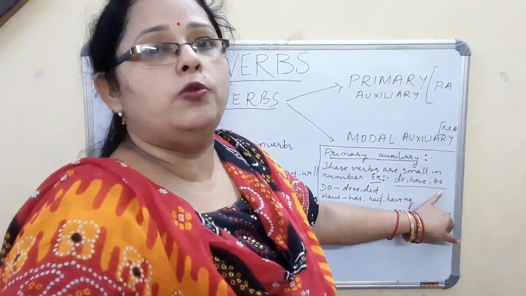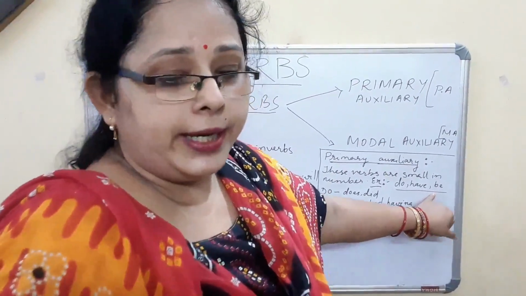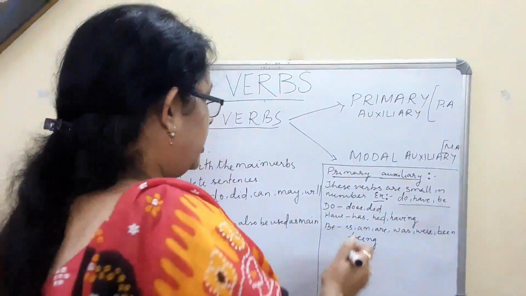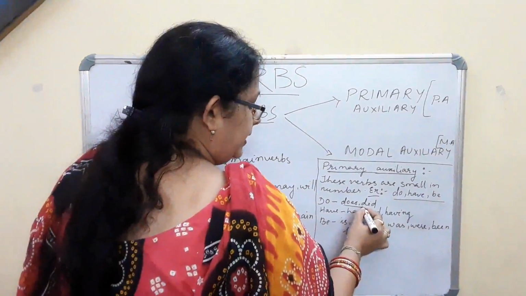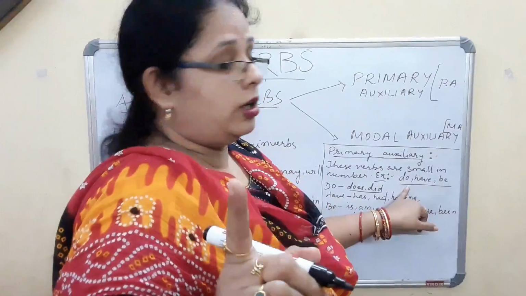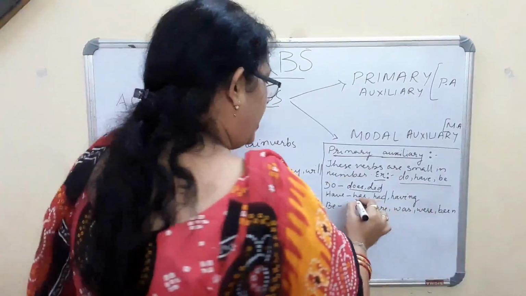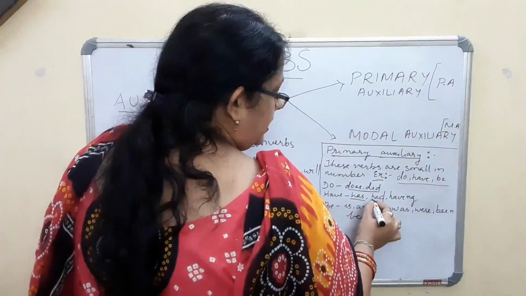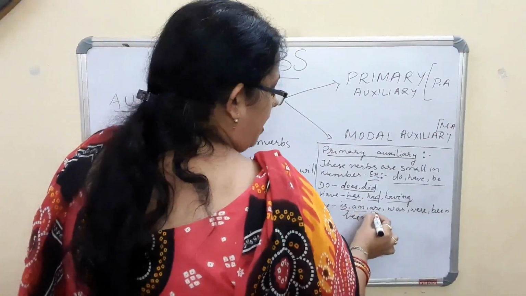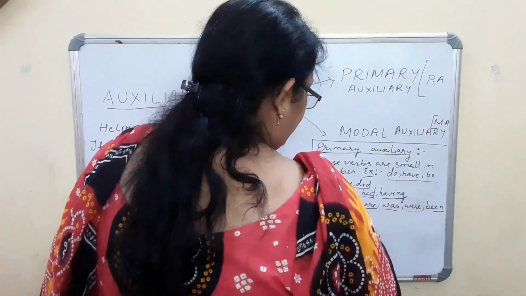To make this do, have and be, we can also use them in several forms. What are the several forms? You see, for do, we can use does and did. For have, we can make it has, had, having. Be: is, am, are, was, were, been, be.